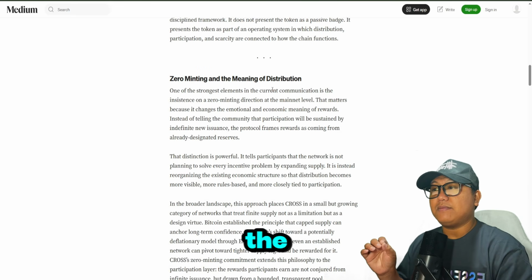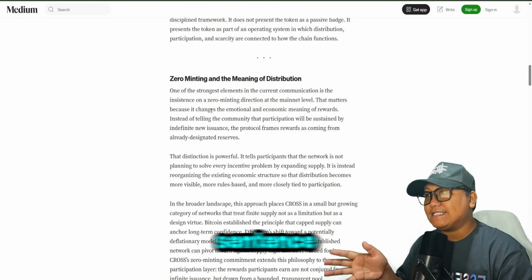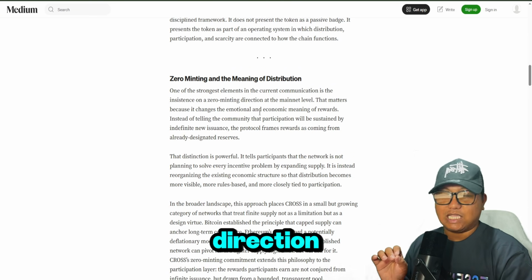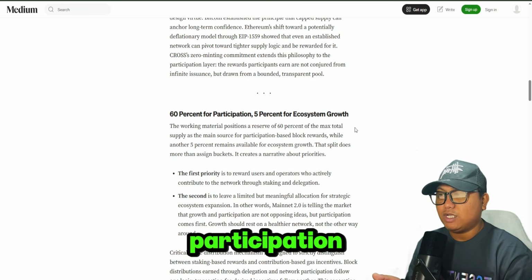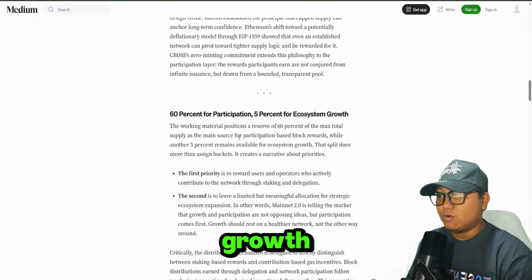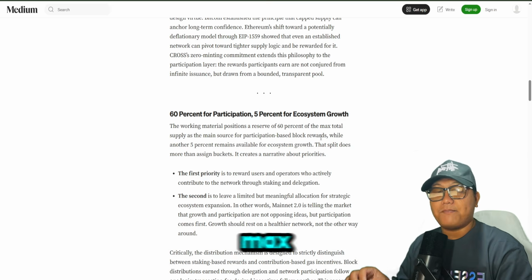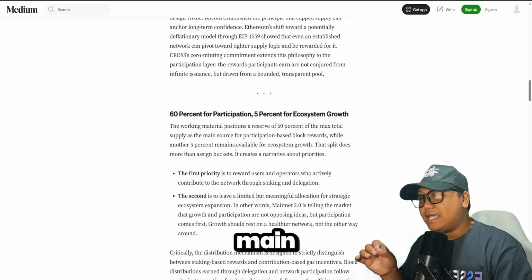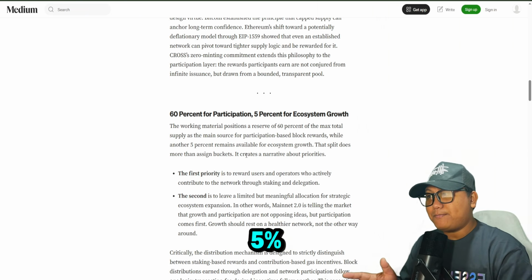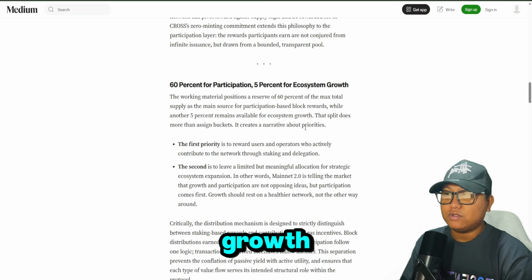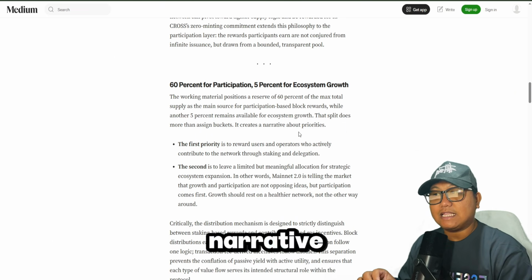Zero minting and the meaning of distribution. One of the strongest elements in the current communication is the incentives and zero minting direction at the Mainnet level. We have 60% for participation and 5% for ecosystem growth. The working material positions a reserve of 60% of the max total supply as the main source for participation-based blockchain rewards, while another 5% remains available for ecosystem growth. The split does more than assign buckets. It creates a narrative about priorities.